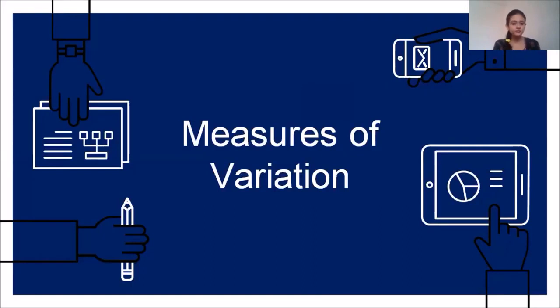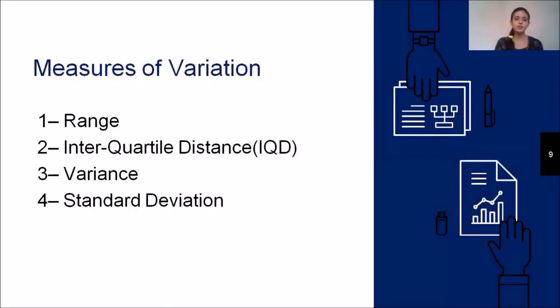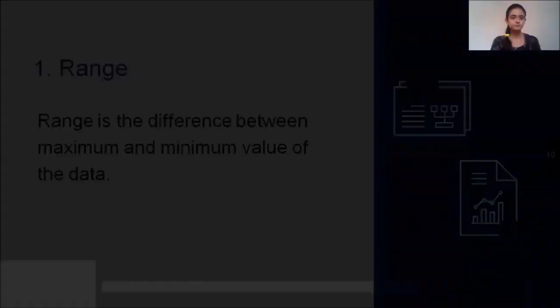Now we will see different measures of variations. So let's see which different measures of variations are available. The first one is range. Second one is the interquartile distance, that is IQD. You can also say it as the interquartile range. Third one is the variance, and the fourth one is the standard deviation.